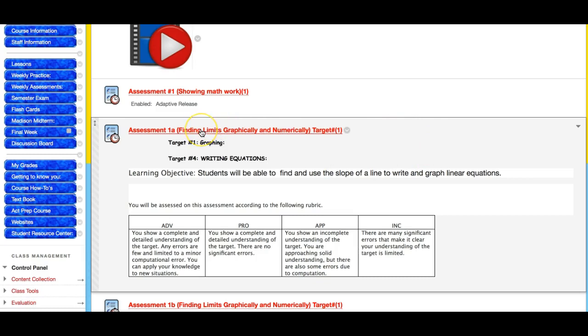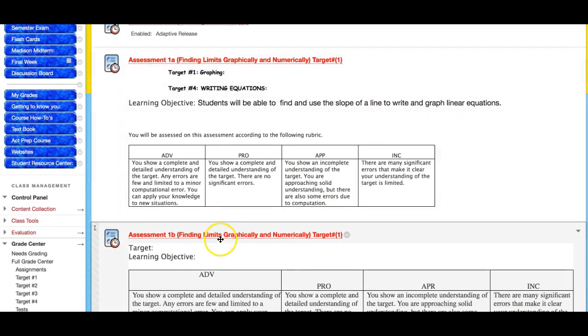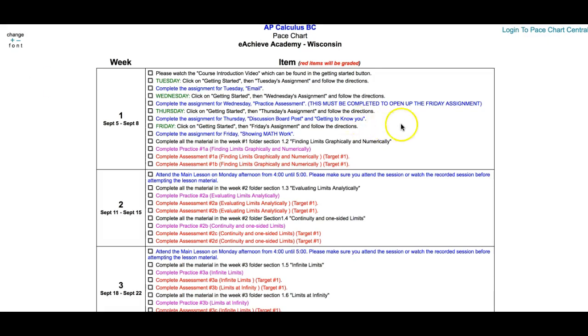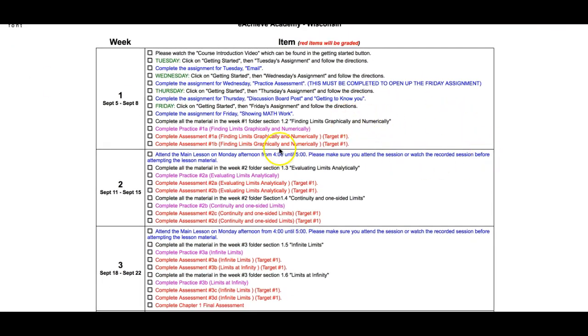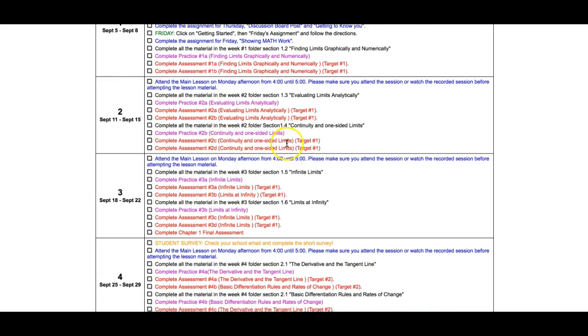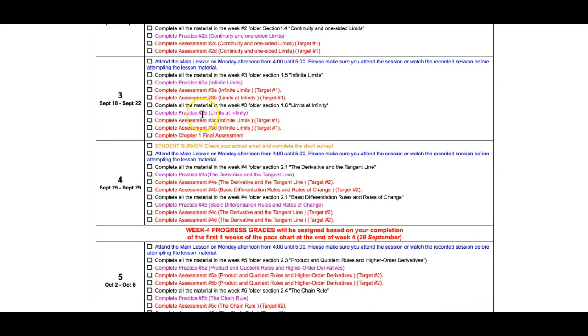Okay, so then you just click on the assessment. 1A would be a free response, and 1B would be multiple choice. Okay, and I'm just going to click up on the pace chart to show you. And if you had AB Calculus last year, you'll remember finding limits, evaluating limits, continuity and one-sided limits, infinite. So we really cruise through the first chapter in 3 weeks. In my other classes, we probably spend 5 to 6 weeks on limits.